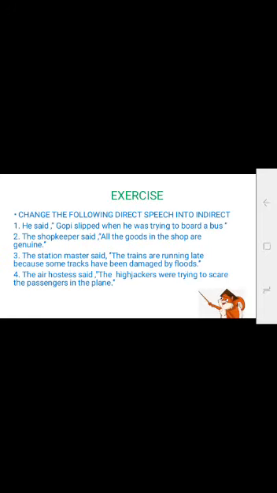Change the following direct speech into indirect. These are a few examples which we are going to solve. He said, "Gopi slipped when he was trying to board a bus." The shopkeeper said, "All the goods in the shop are genuine." The station master said, "The trains are running late because some tracks have been damaged by floods." Fourth sentence, the air hostess said, "The hijackers were trying to scare the passengers in the plane." After explaining the rules, we can give this exercise to the students as an assignment.